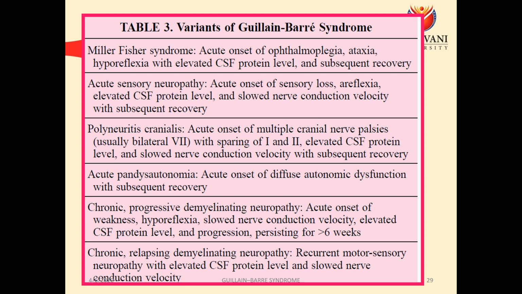Chronic progressive demyelinating polyneuropathy. Here there will be acute onset of weakness, hyporeflexia, slowed nerve conduction, everything, but it persists for more than 6 weeks. When it persists for more than 6 weeks, it will be termed as chronic. And last, chronic relapsing demyelinating neuropathy. So there is a recurrent motor sensory neuropathy with elevated CSF protein level. An episode will come, there will be signs and symptoms, the patient might need to get hospitalized. He will recover. Once recovery is done, again after a few days, weeks, or months, there will be again an episode, and this will be termed as chronic relapsing. Relapsing means happening again and again, demyelinating neuropathy.